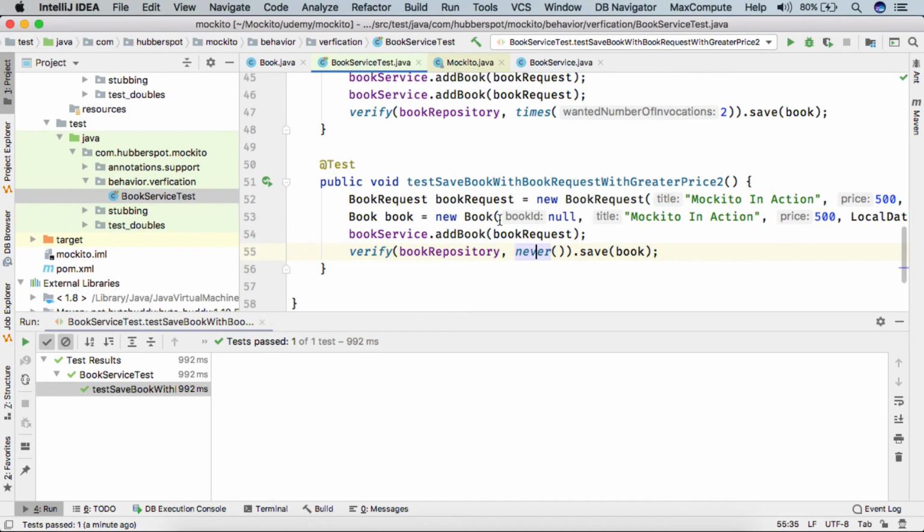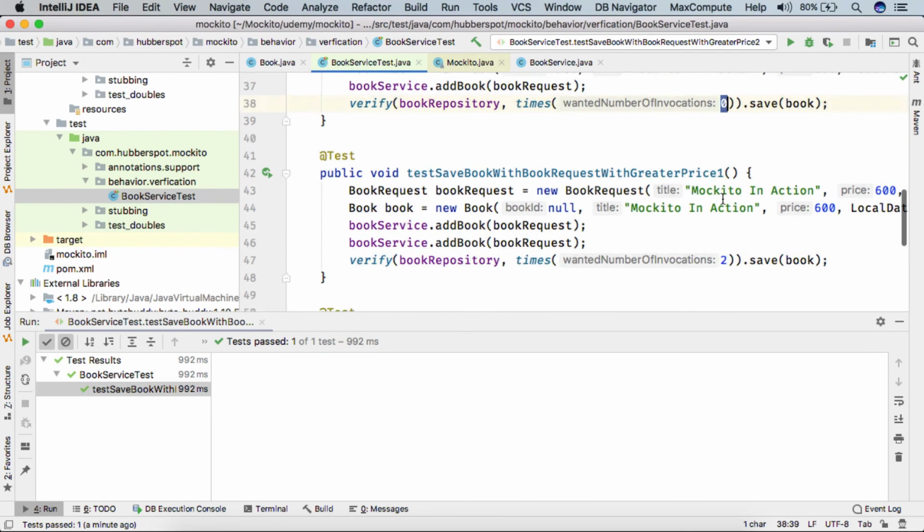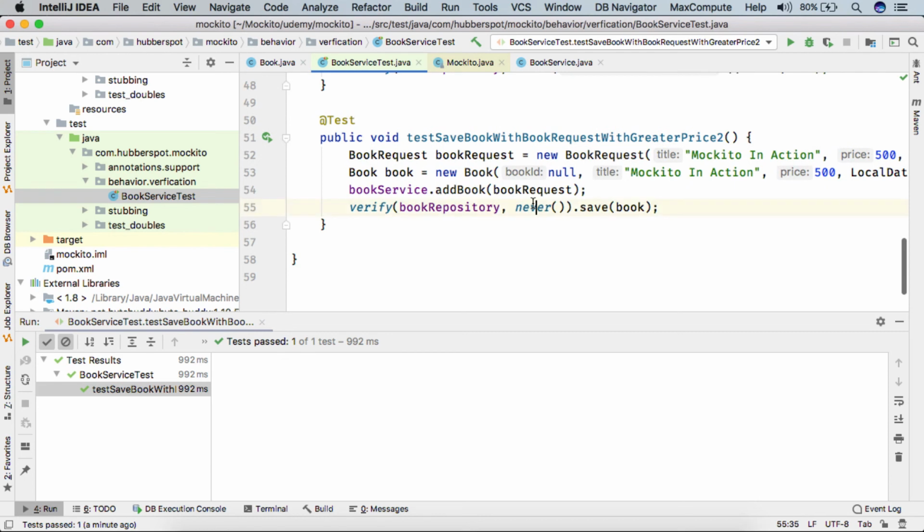So here instead of performing something like this, to make it more readable, we can simply call never. So friends, in this lecture we saw the demonstration of the never method and how we can use this never to simply verify that a certain method was never called on the mock object.